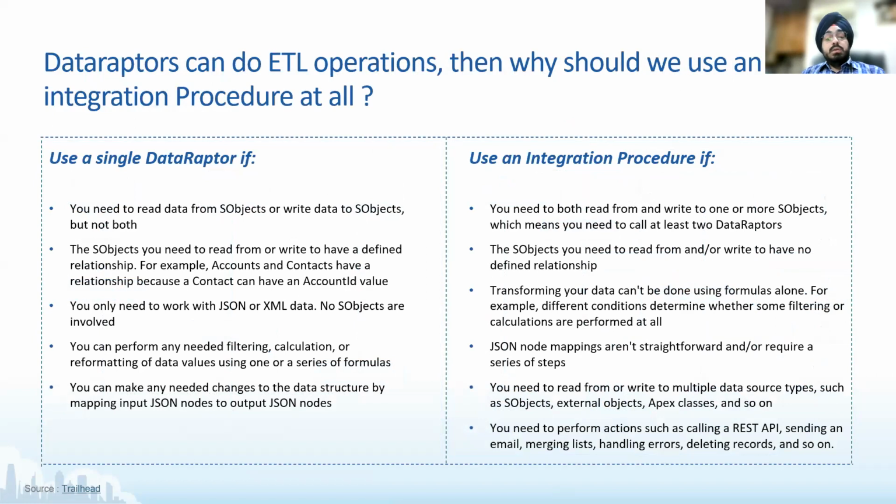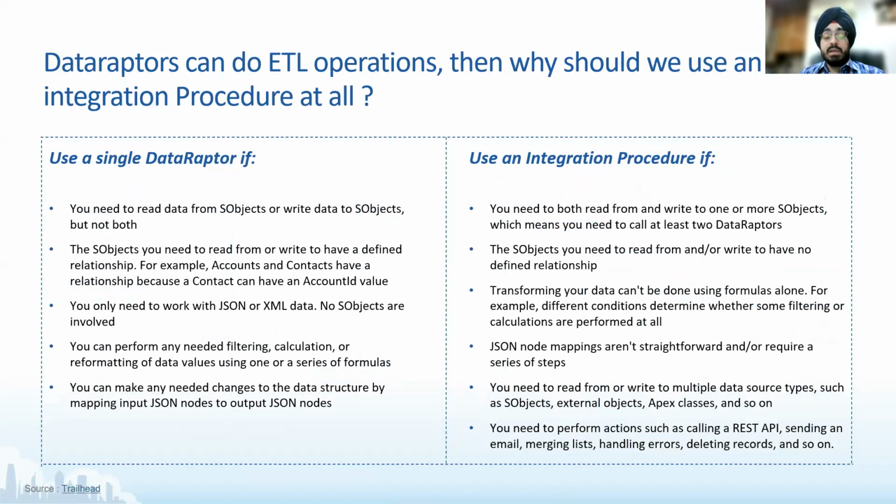Okay. So data raptors, we have already talked about it. We can configure ETL operations. Then what is this whole hype about IPs? If we already have data raptors for ETL, why do we need IPs at all? This is the question that I have been trying to answer.